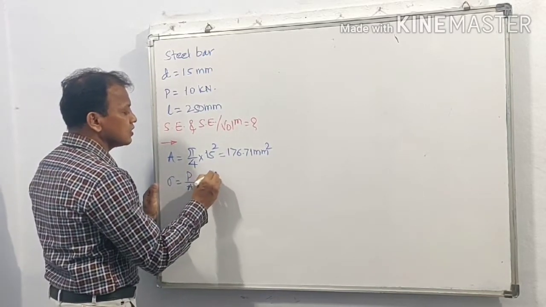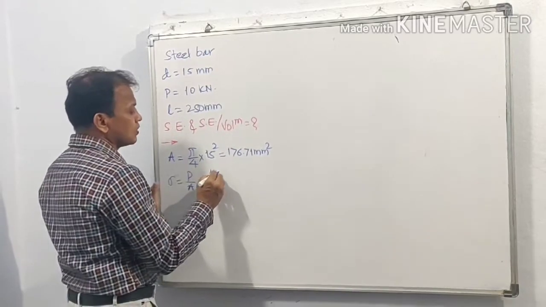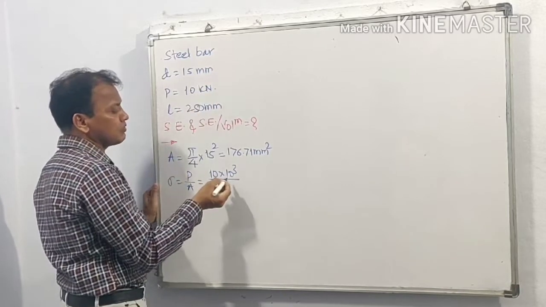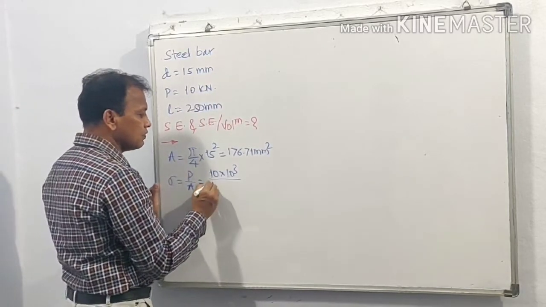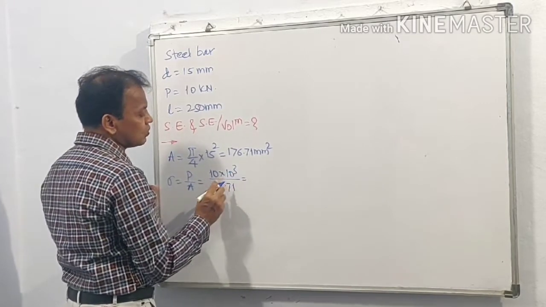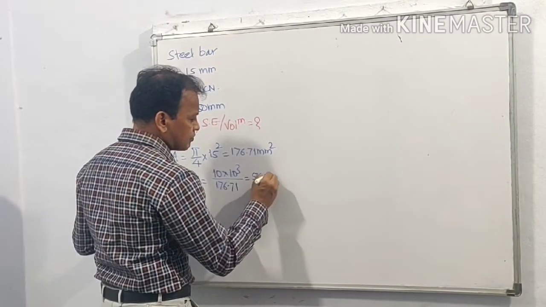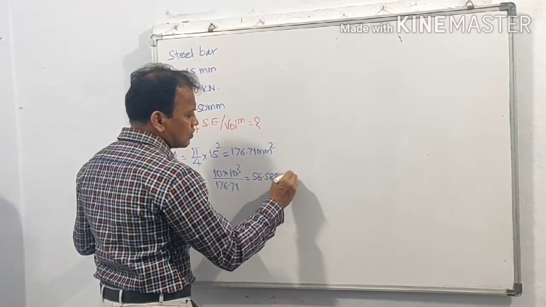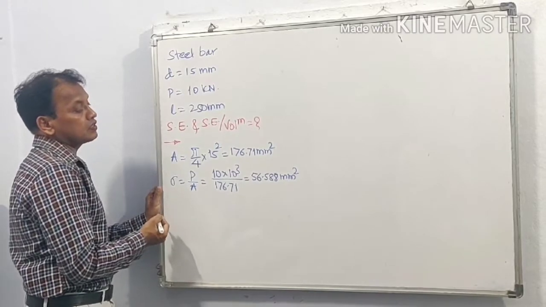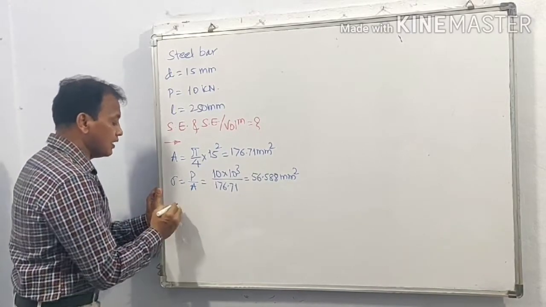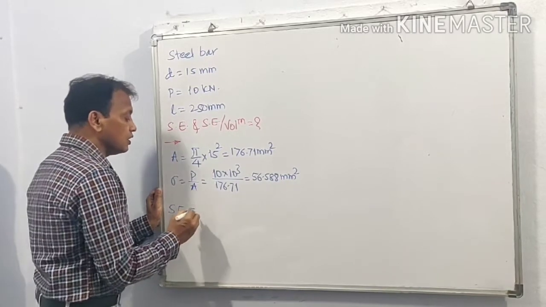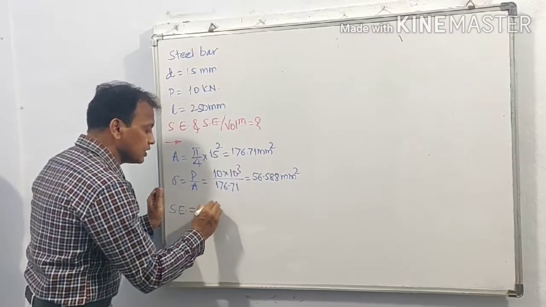this is 10 into 10 raised to 3. Why? It is in kilonewton, we have converted into Newton, divided by 176.71. This is equal to 56.588 Newton per mm square. This is stress sigma, and we know strain energy stored is equal to U is equal to